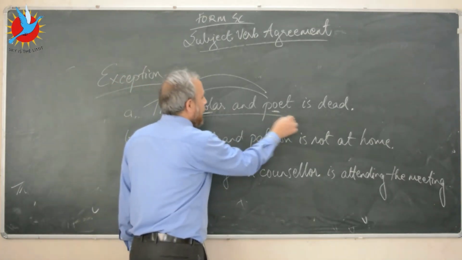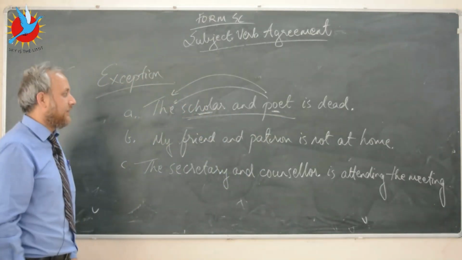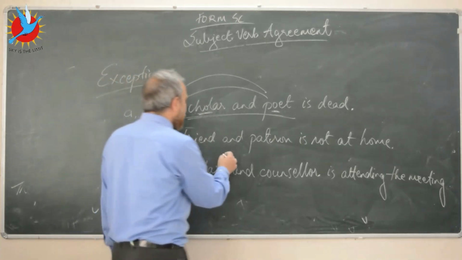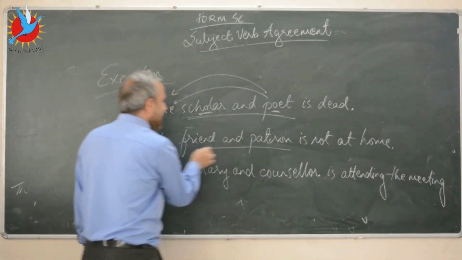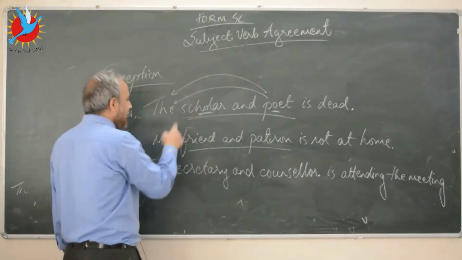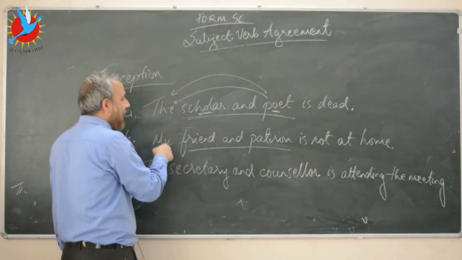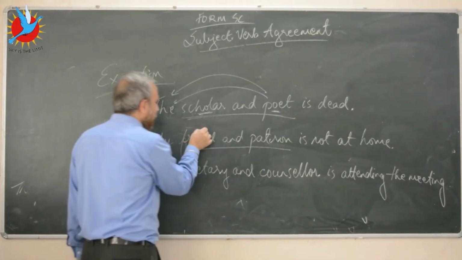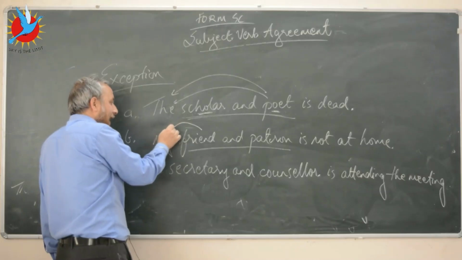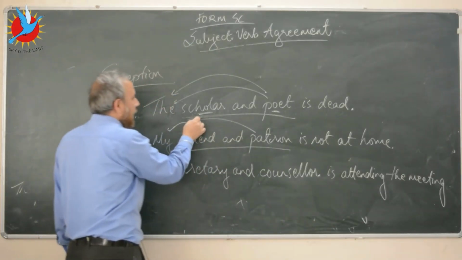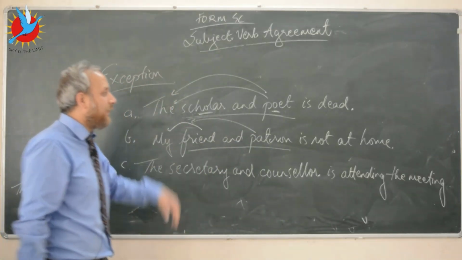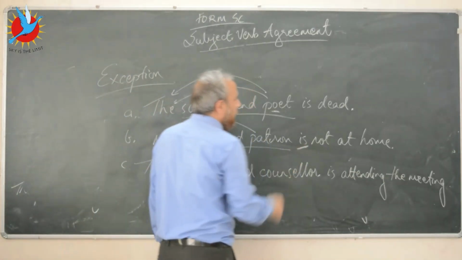This means that we are talking about the same person. Likewise, here too we are talking about the same person, because we are using a common possessive adjective, kids, for both the noun friend as well as the noun patron. So we are talking about one person. That's why I've used the singular form of the verb here.